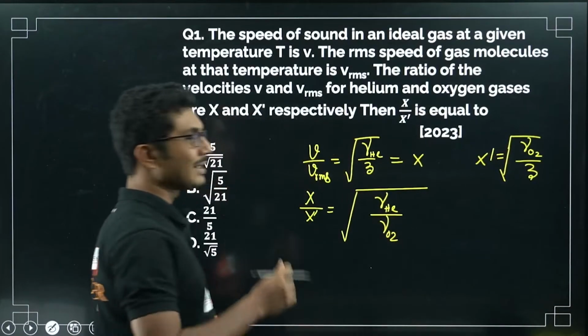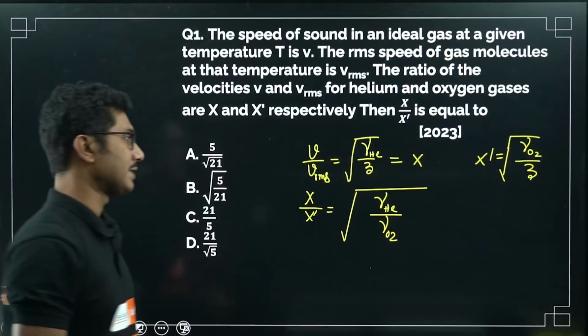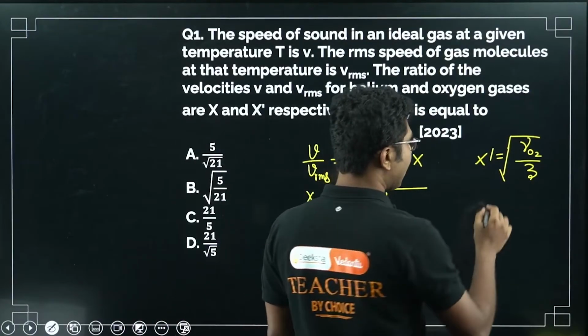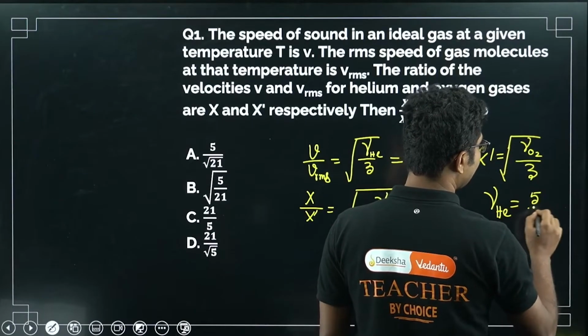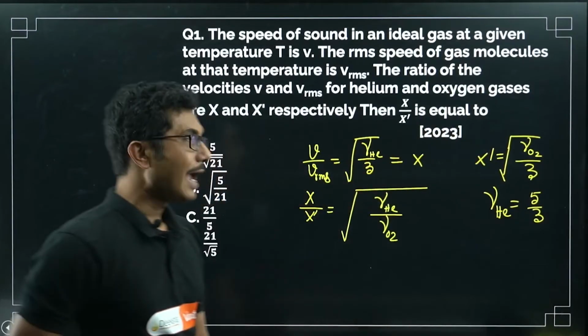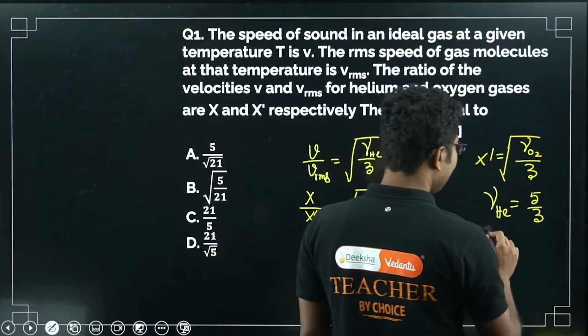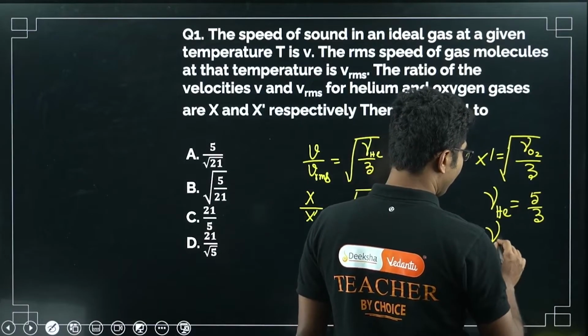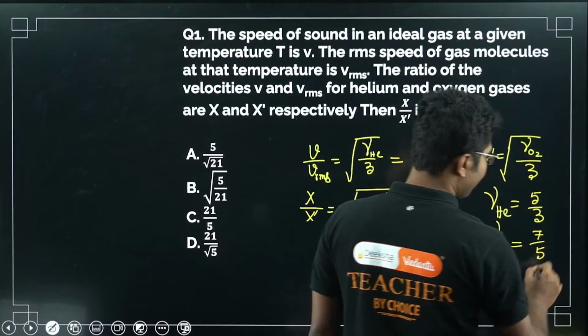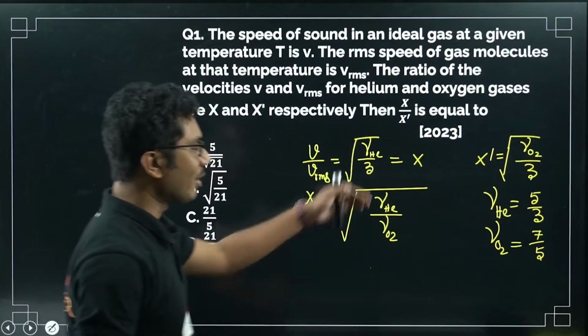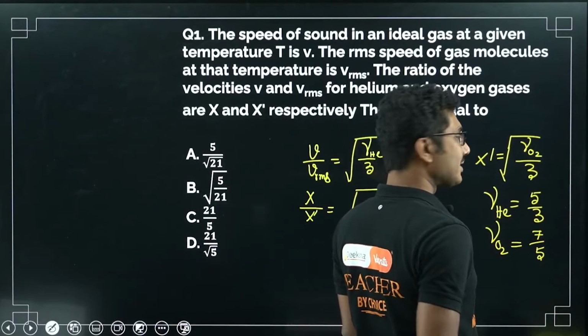Now you should remember that helium is a monoatomic gas. For monoatomic gas gamma is 5 by 3. And oxygen is a diatomic gas, so for oxygen it is 7 by 5. So 5 by 3 is the starting point.